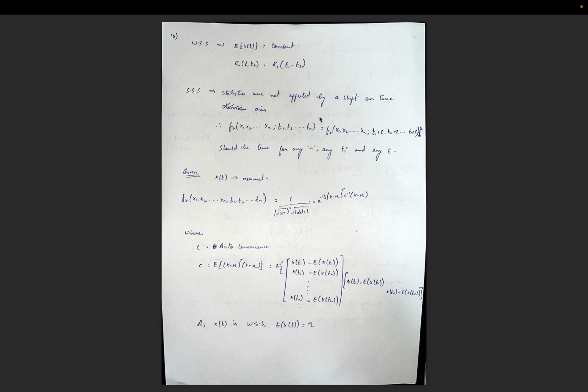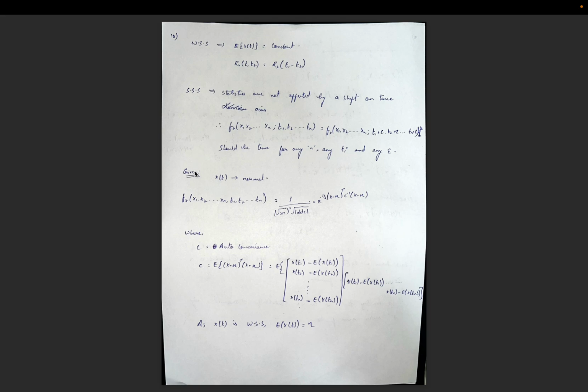If this condition is satisfied for any value of n, any value of ti, that is t1, t2, t3, and any value of epsilon, then it is strict sense stationary. This is what I meant by the statistics are not affected by a shift on the time axis.